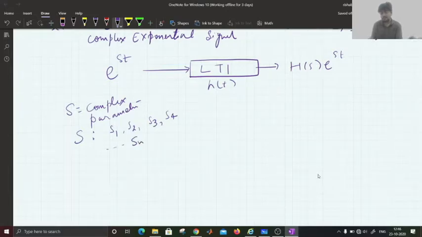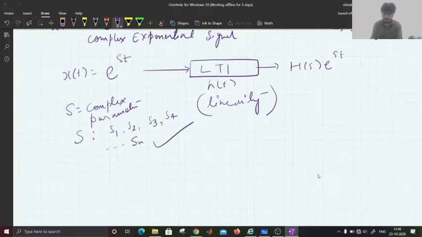So invoking the concept of linearity, since this system is a linear system, suppose instead of giving just one input, we provide multiple inputs to this system, let's say n inputs: e to the power s1 t, e to the power s2 t, e to the power s3 t, and so on up to n.